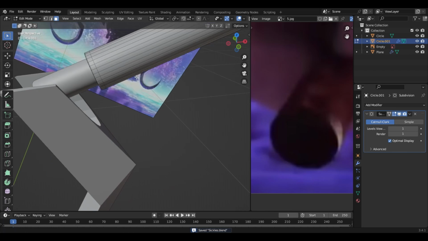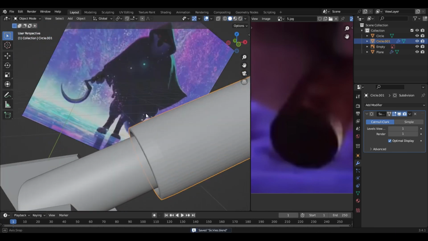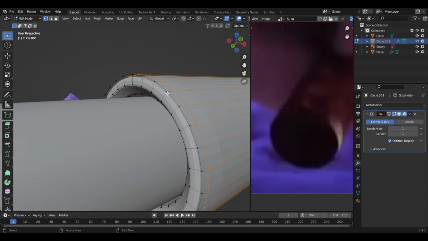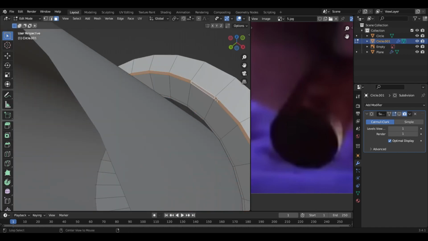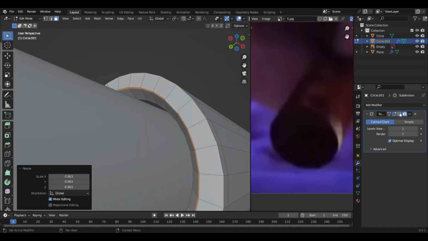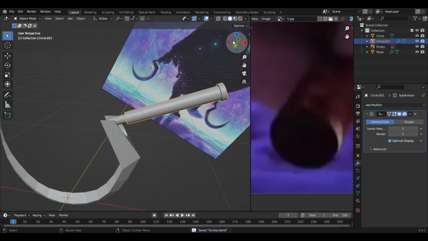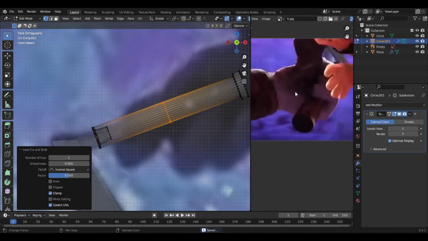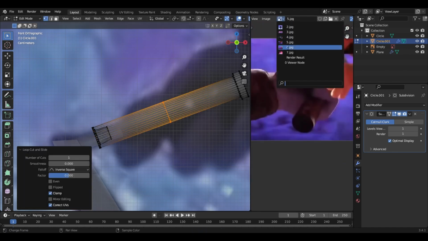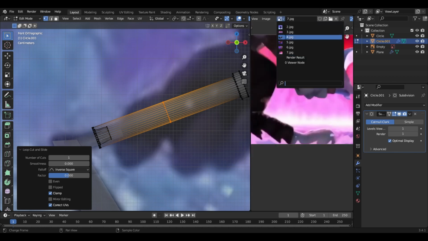Okay, the next thing we are gonna do, just move it over here. Make it a bit, yeah. And also, let's select these ones. I mean, this part. And scale them down. Yes. And also, let's add some more loop cuts. The other reference, let me see. Let's see, where is it?